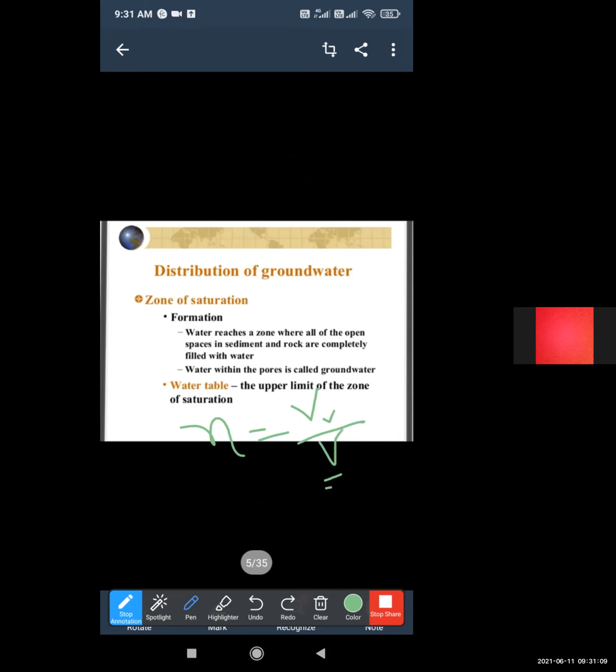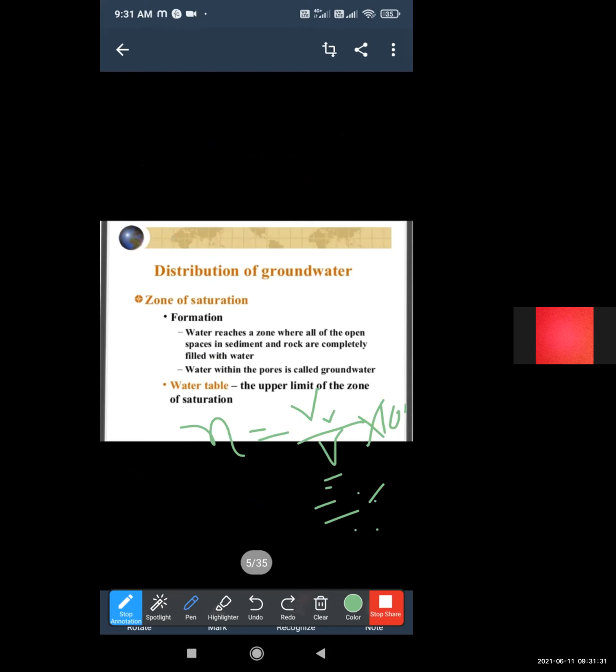So porosity is represented by N equals Vv by V, where V is the total volume of the given soil or aggregate, and it is also expressed as a percentage, that is, multiplied by 100. Porosity depends upon the shape, packing, and degree of sorting of the component grains in the given material.